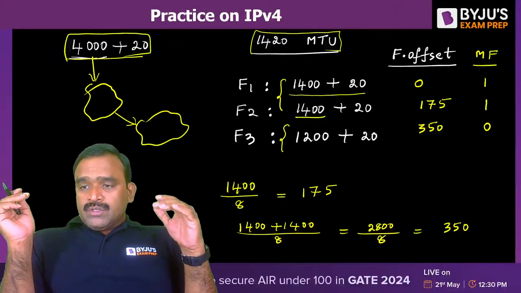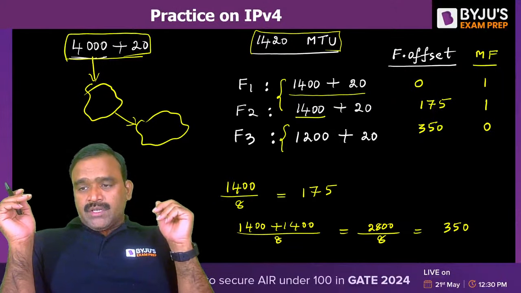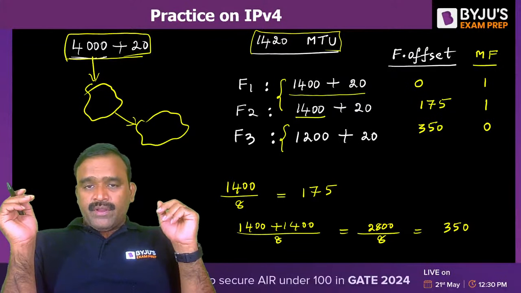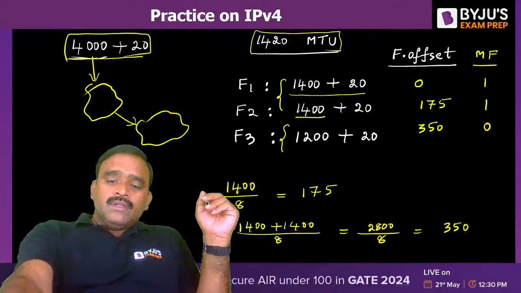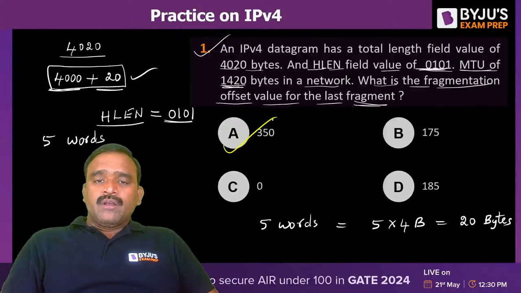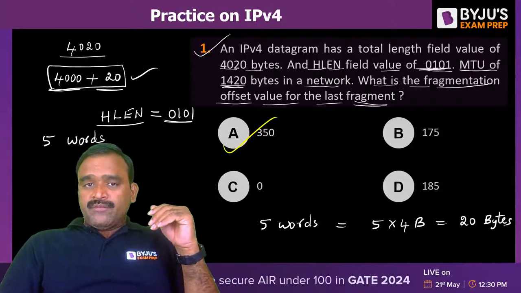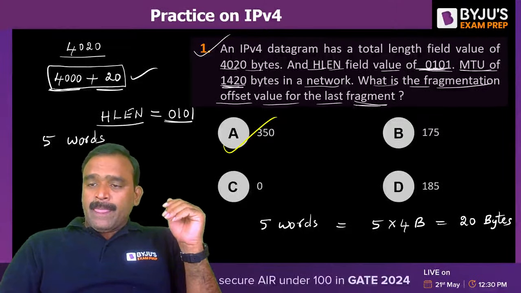Okay. So that is the requirement of fragmentation, right? I hope you understood. Is it so? Please let me know. Okay, fine. Now, what is the answer for this? So 350 is the fragmentation offset value for the last fragment. Option A is the right option. You also can type your options here after solving the problem. So shall I go ahead for the next problem?